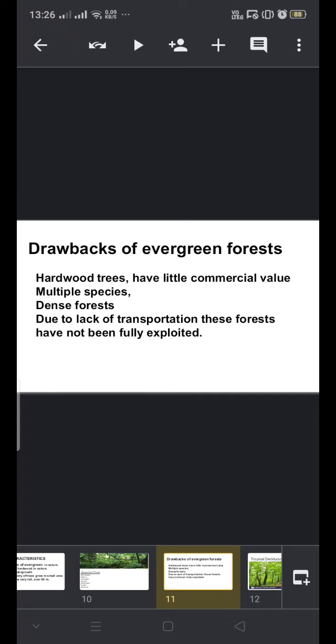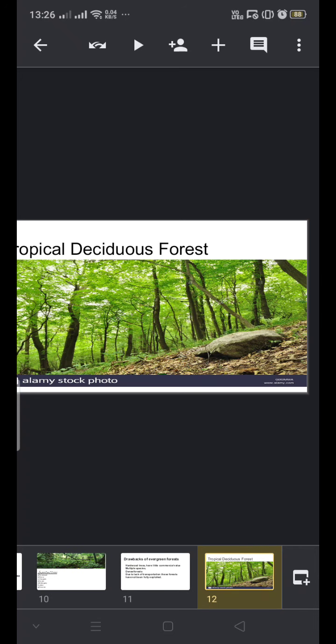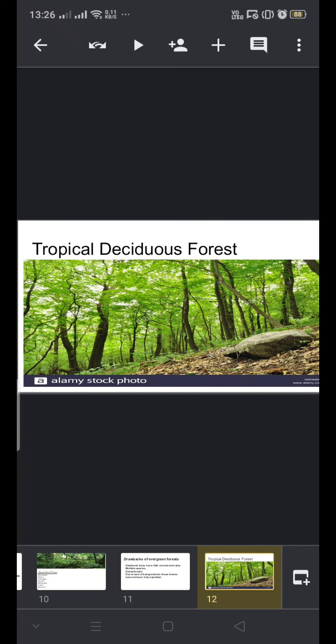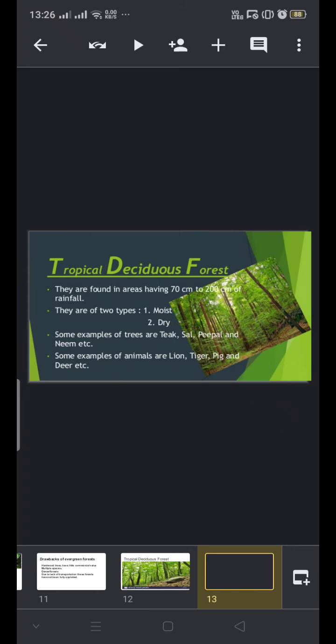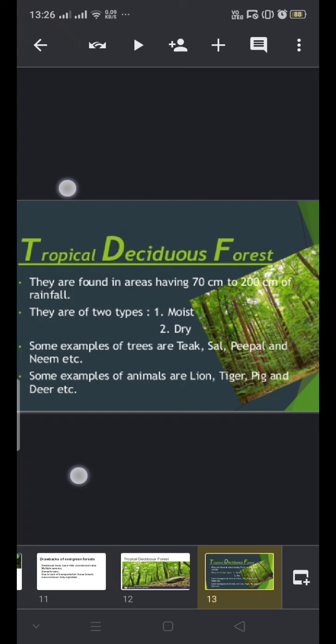Now we come to the next type of forest, which is the tropical deciduous forest. Let us see where we find these tropical deciduous forests. They are found in areas having 70 to 200 centimeters of rainfall.